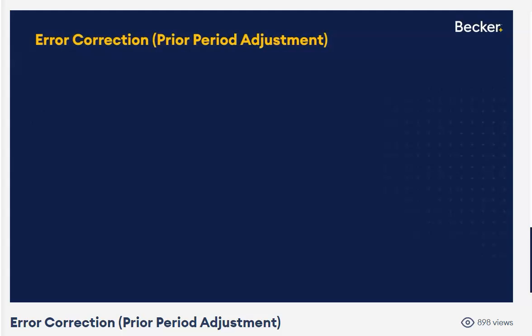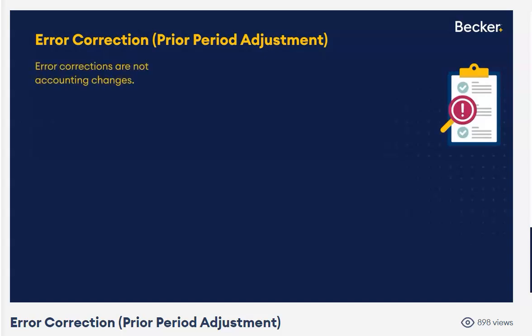Our next topic, error correction. Not correcting the error of not studying hard enough such that you failed the exam and now you have to retake it. No, we're going to correct that error before it even happens. You're not going to make that error. So error correction, we're going to call this a prior period adjustment. And folks, when you see an error on the exam, you think PPA, prior period adjustment, and we have to restate those financials. So let's take a look at the different scenarios.